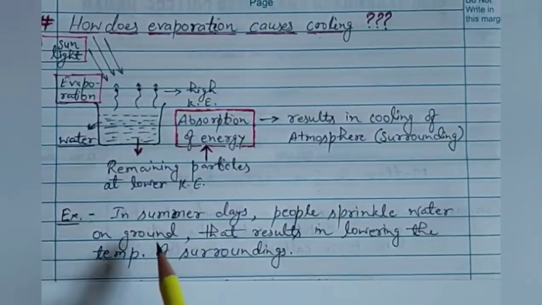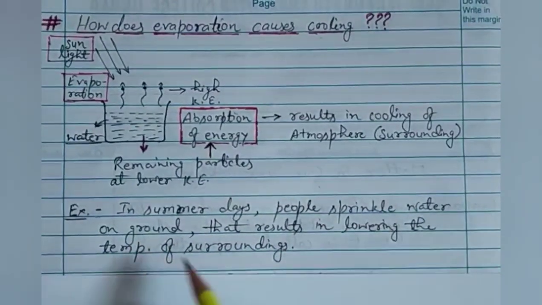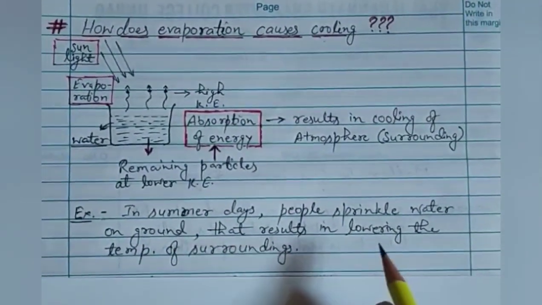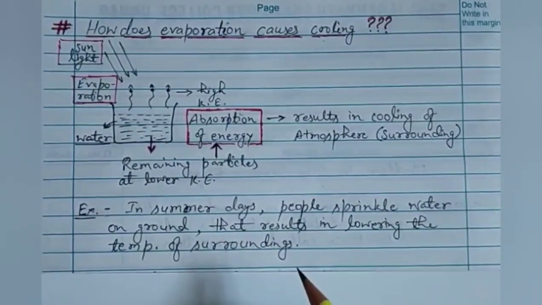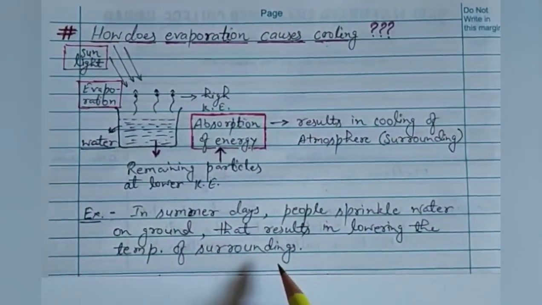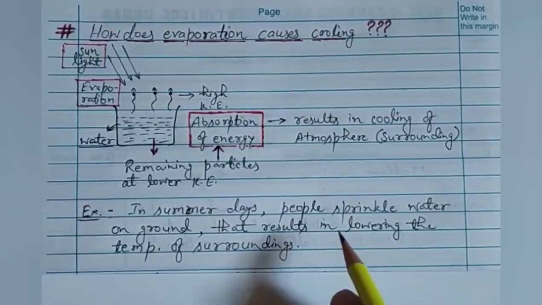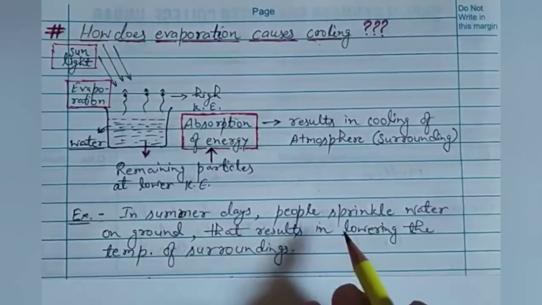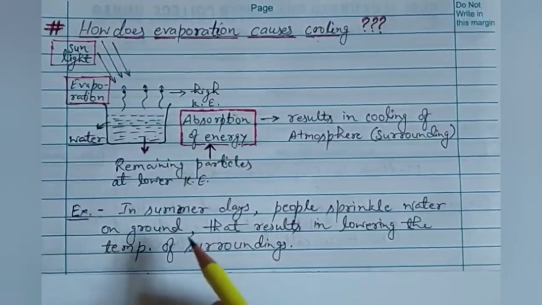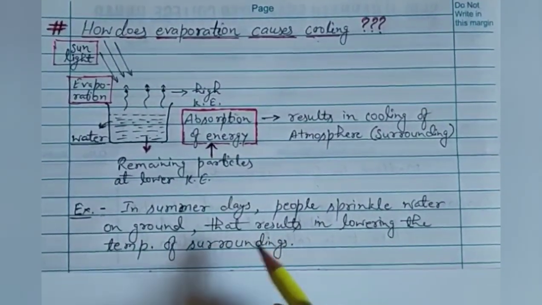You must have heard that in summer days people sprinkle water on the ground. That results in lowering the temperature of the surroundings. Everybody must have done this in the summer days: when we sprinkle water around us, what happens? Those water particles absorb the latent heat of vaporization in order to change the state.